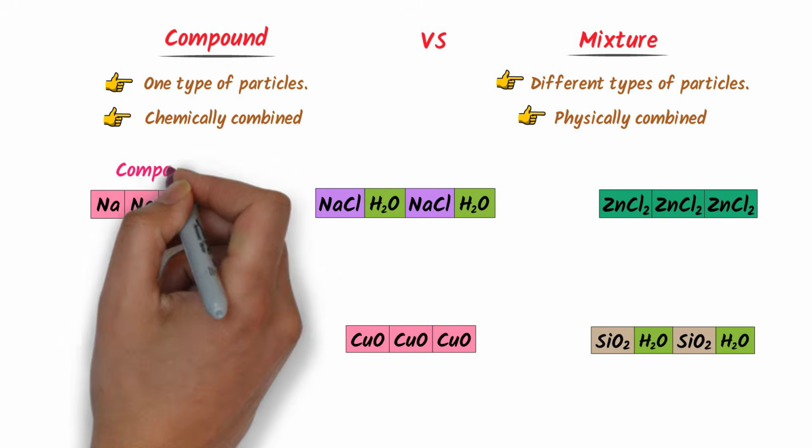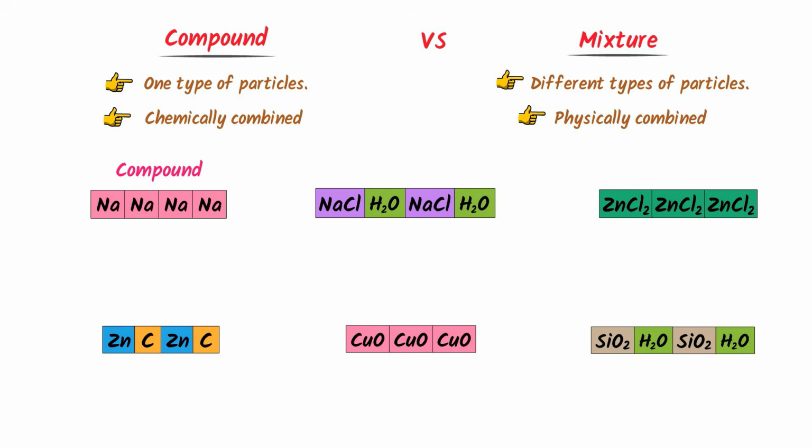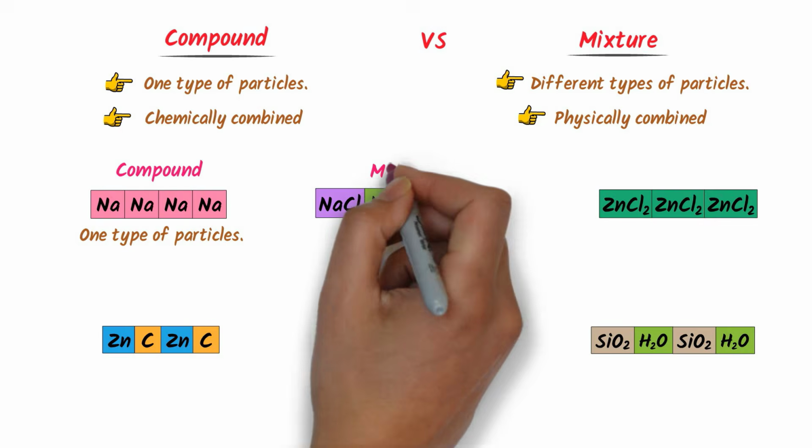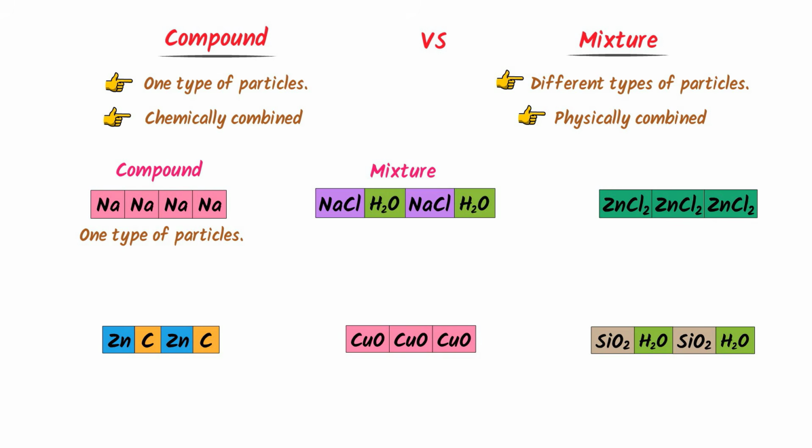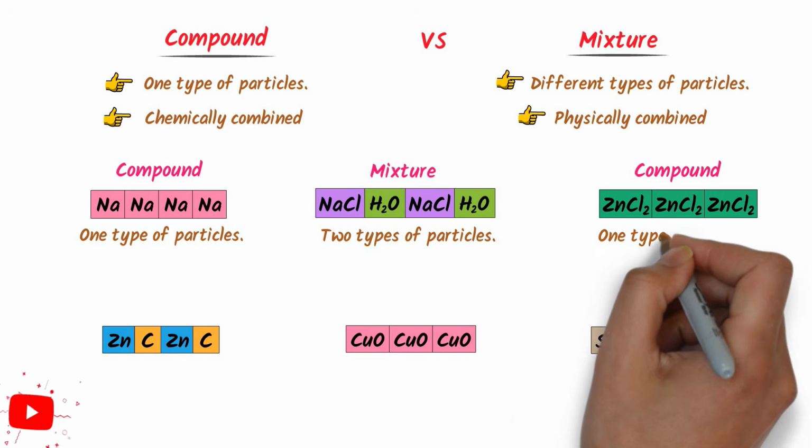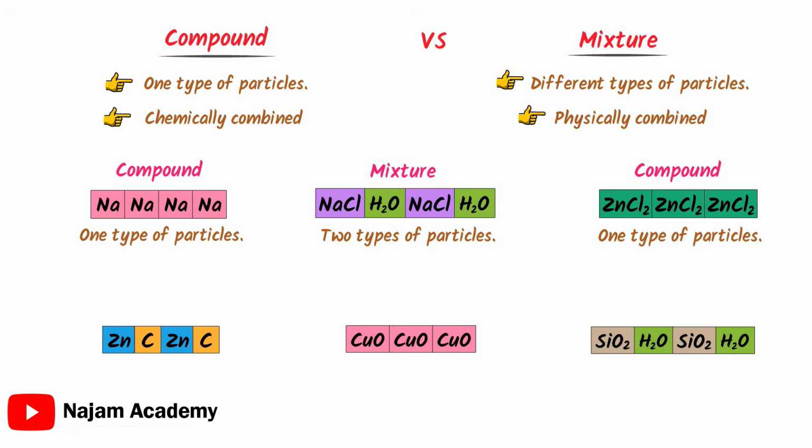For example, consider these different substances. This substance is a compound because it contains only one type of particles like sodium chloride. Secondly, it is a mixture because it is made up of two different types of particles like sodium chloride and water H2O. And we know that it is a salt solution. Thirdly, it is a compound because it is made up of only one type of particles like zinc chloride.